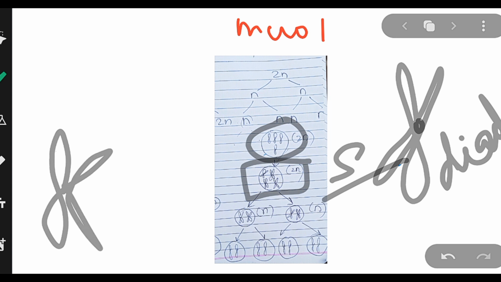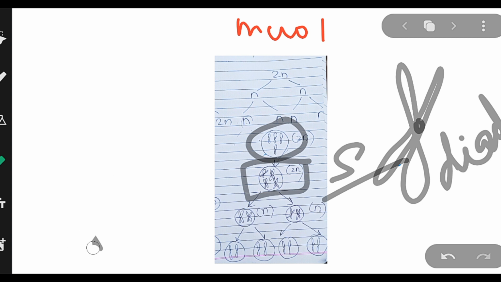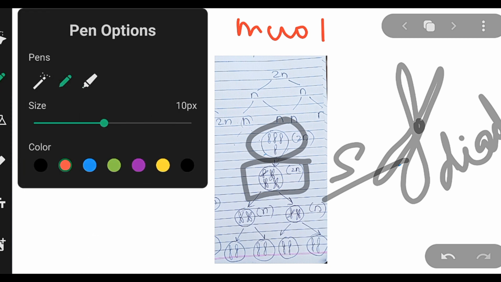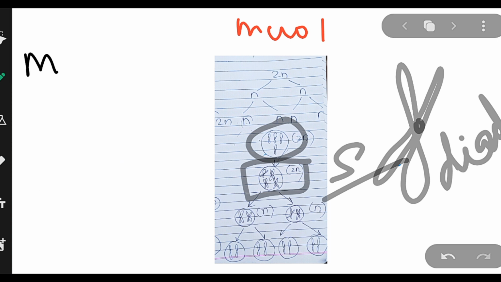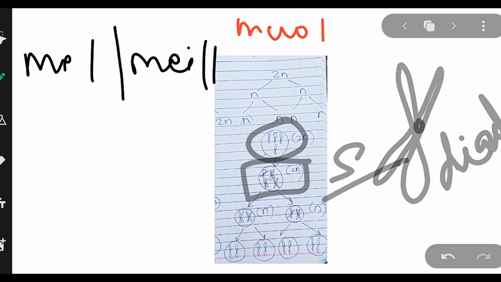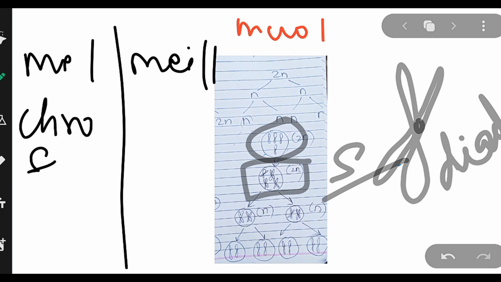In meiosis 1, let us create a table so that it is understood really well. We will have meiosis 1 and meiosis 2. Here chromosomes separate, and here chromatids separate.